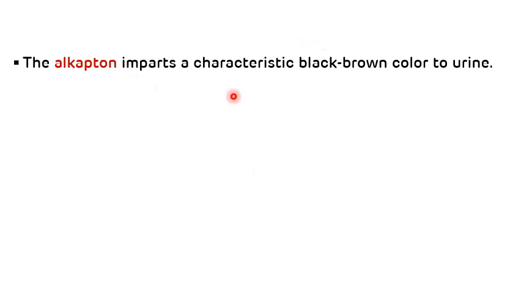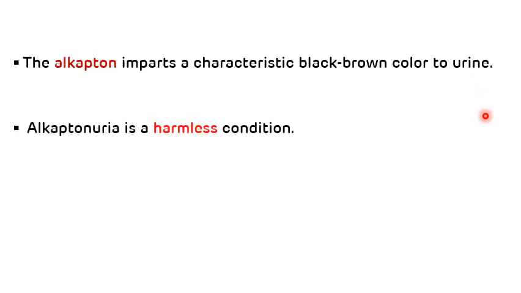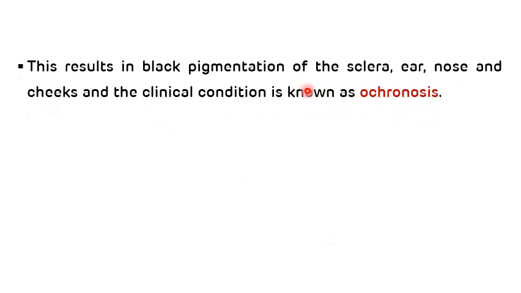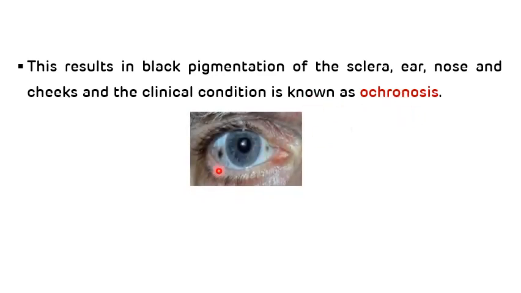Now this alkapton imparts a characteristic black-brown color to the urine, and alkaptonuria is basically a harmless condition, but in later life there is a deposition of black color alkapton pigments in various connective tissues and bones, and because of this there will be black pigmentation of sclera, ear, nose and cheeks, and that particular clinical condition is known as ochronosis. So in the picture you can see there is a black color pigmentation of sclera.